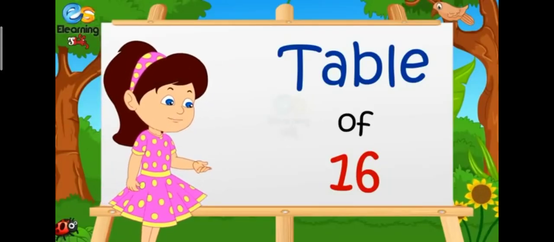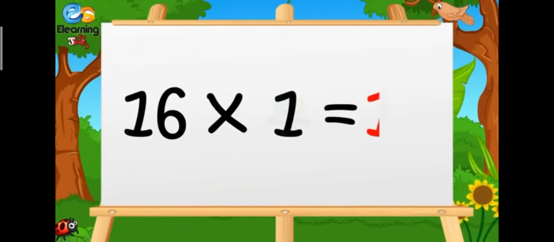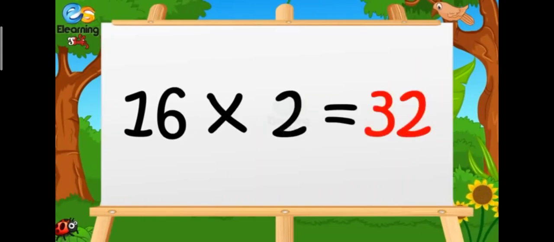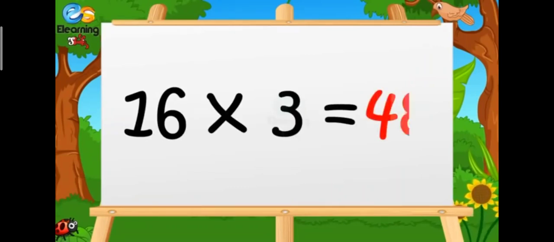Table of 16. 16 ones are 16. 16 twos are 32. 16 threes are 48.